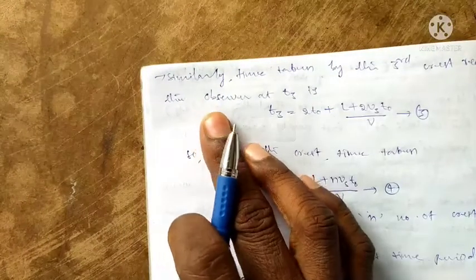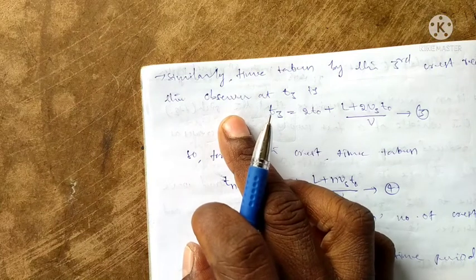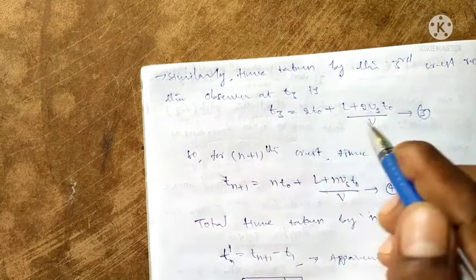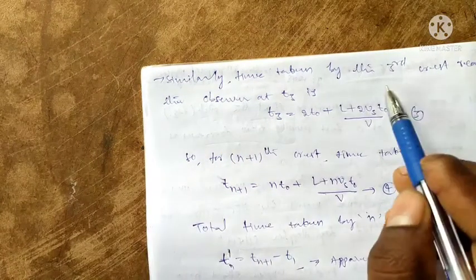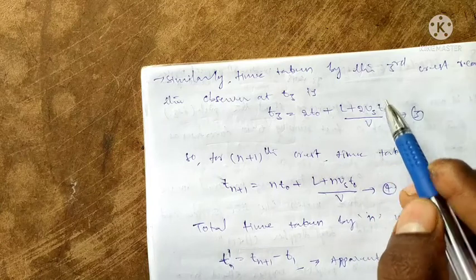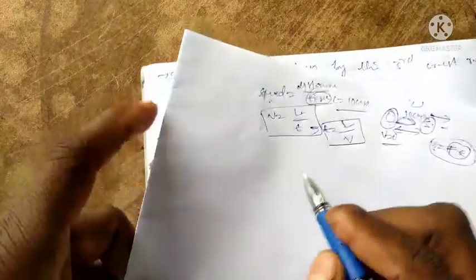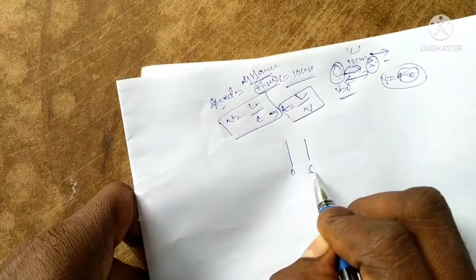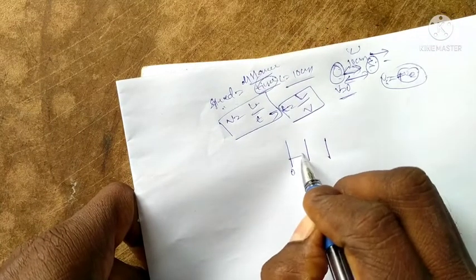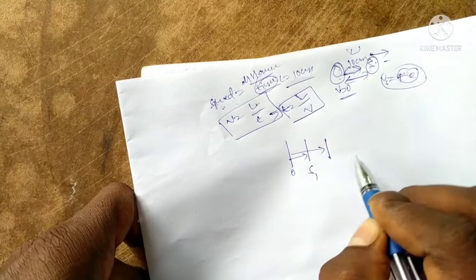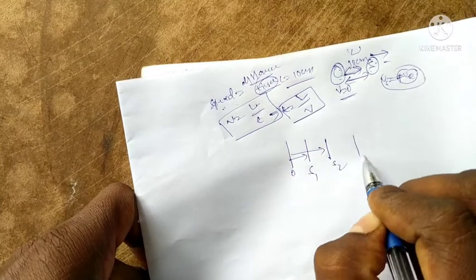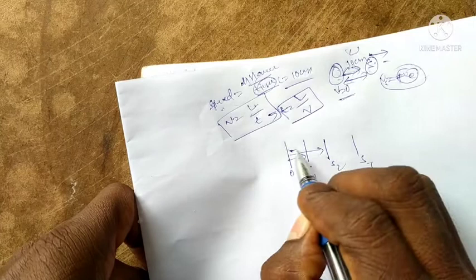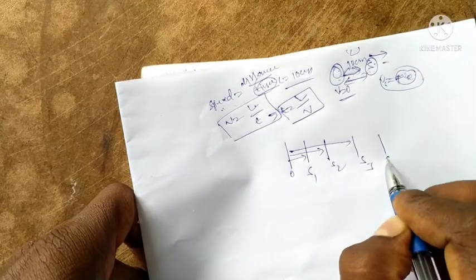Similarly, this equation can be repeated any number of times: the third time, fourth time, fifth time. That means initially the source is observed at S1, then the second position S2, next S3, next S4.